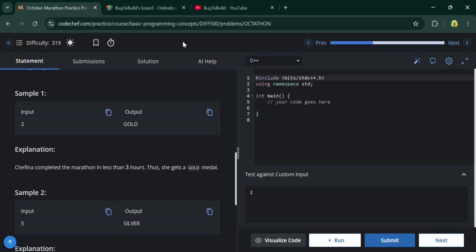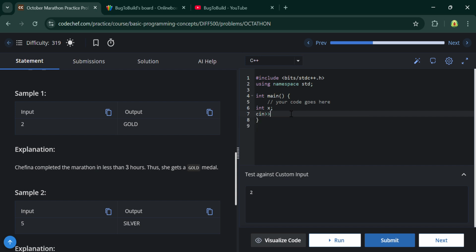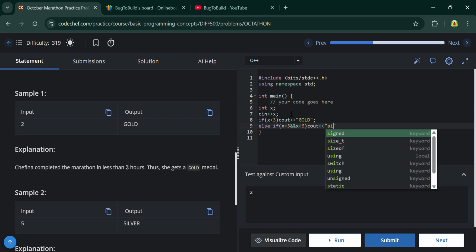So let's write the code here. Int x, you don't have to take the input number of test cases. Then you have to use the if else statement. If x is less than 3, then you just have to do cout gold. Else if x is greater than 3 and x is less than 6, then you just have to do cout silver.